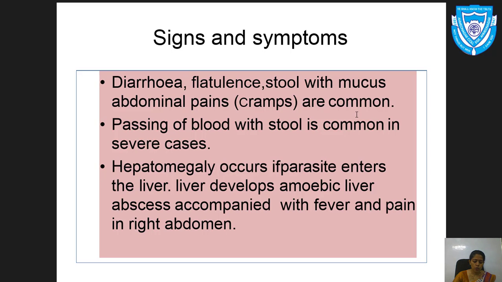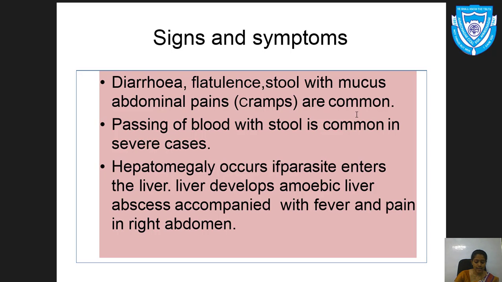Now, stool with blood and mucus. From where does the blood come in the stool? Blood actually comes when this pathogen breaks the lining of the large intestine, so the tearing of the lining will release blood, and the blood will come out through the stool.